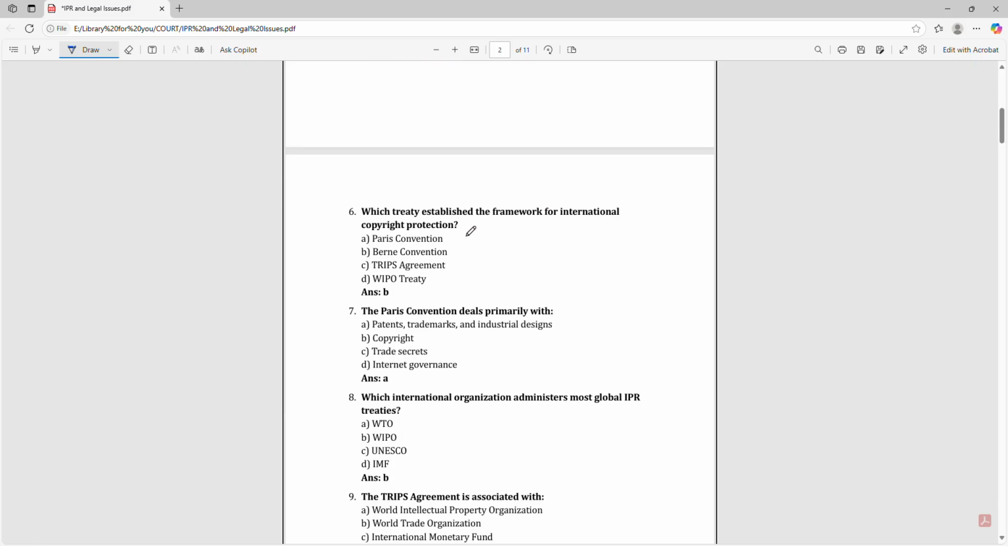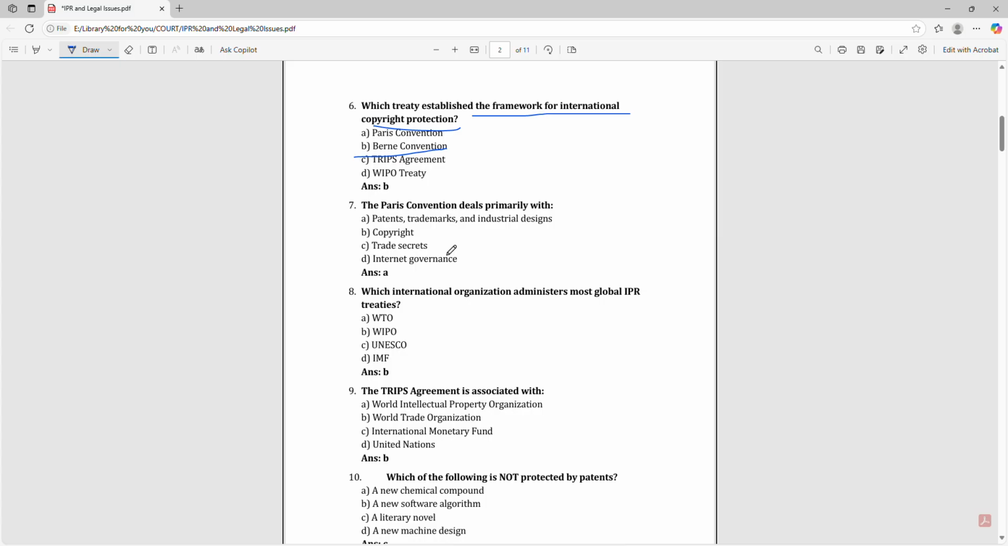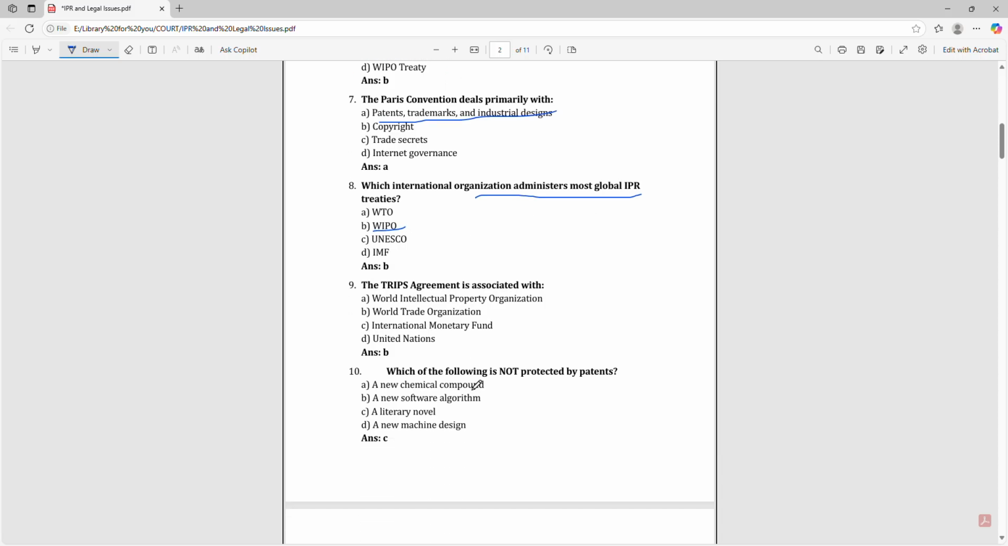Which treaty establishes the framework for international copyright protection? That is Berne Convention. The Paris Convention deals primarily with patents, trademarks and industrial designs. Which international organization administers most global IPR treaties? That is WIPO. The TRIPS agreement is associated with the World Trade Organization.